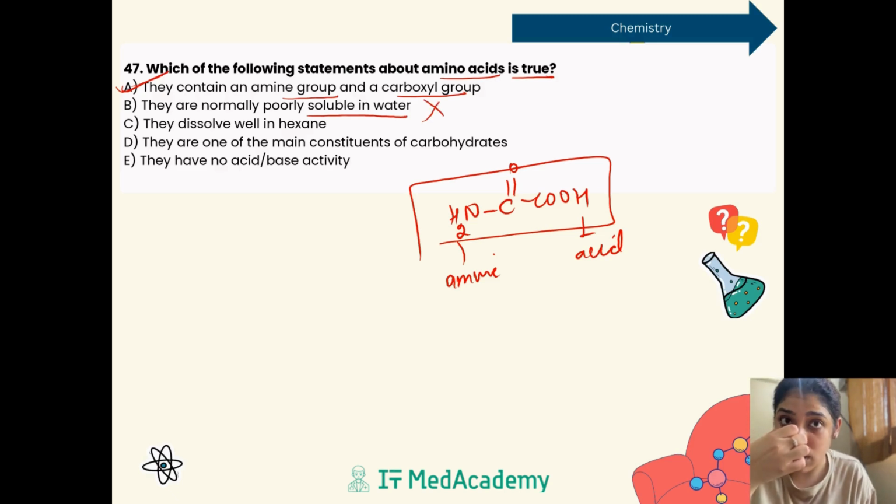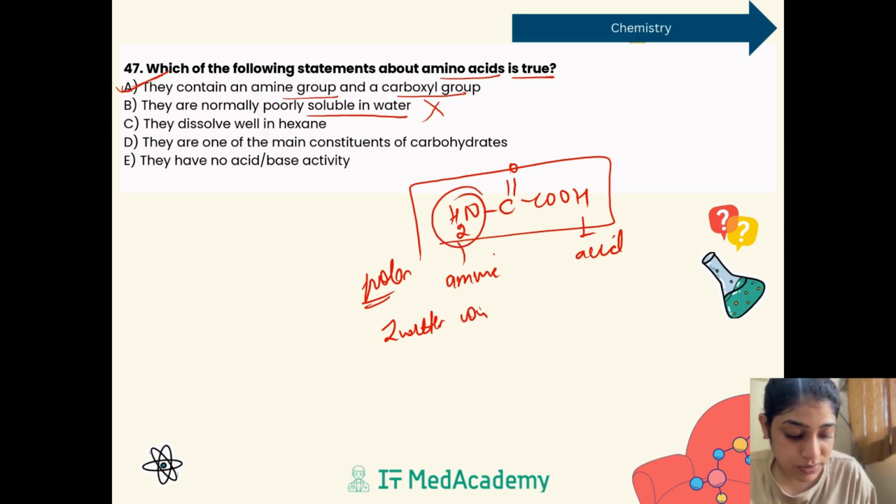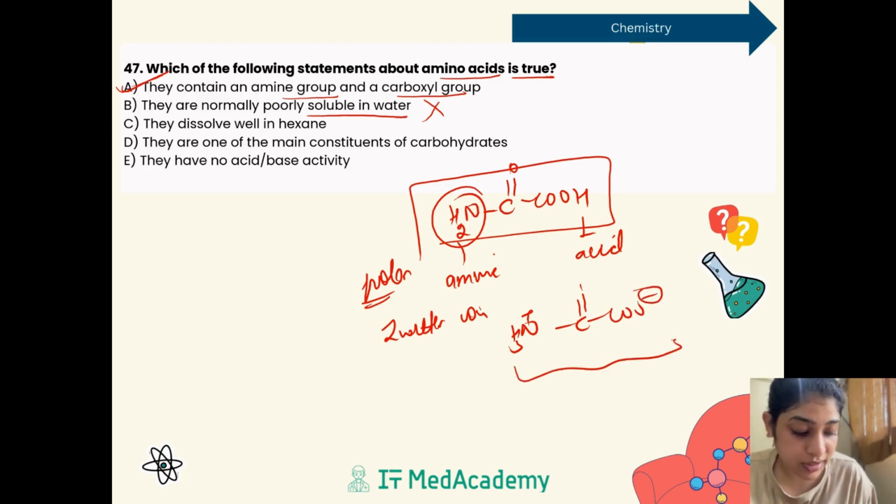No, this is wrong. Amino acids are basically polar. They are polar because they form Zwitter ions. When the amine group gains a proton, it forms NH3 positive, and the carboxyl group forms COO negative. A Zwitter ion forms. When a Zwitter ion forms, they become polar. They become more soluble in water. There are polarities there, right? So this is completely wrong.